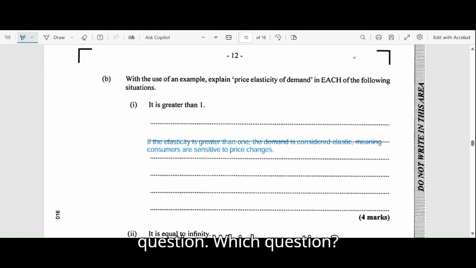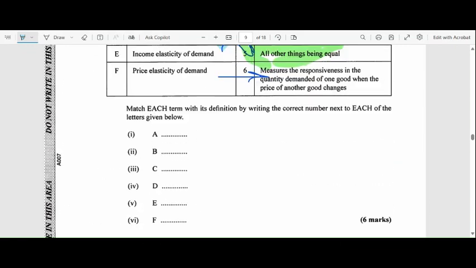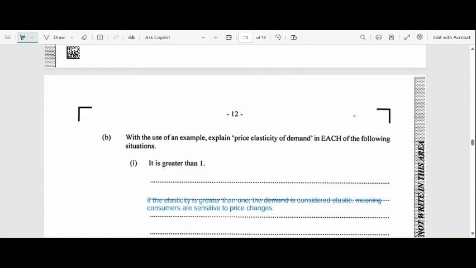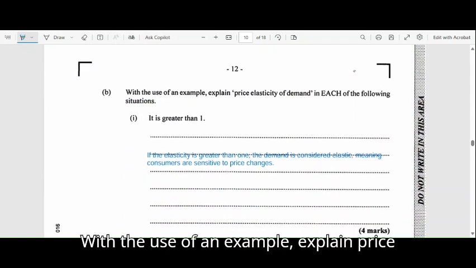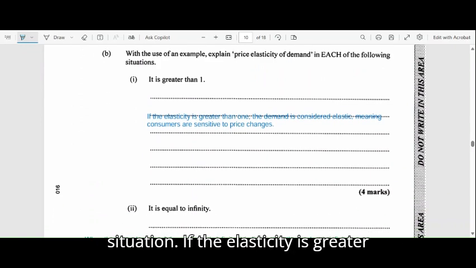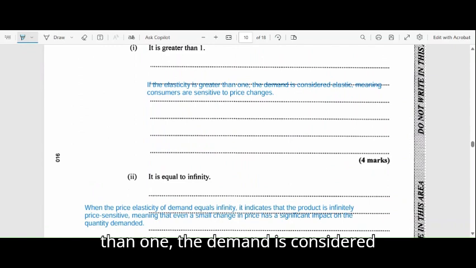So let's move on to the question. This is question 3B. With the use of an example, explain price elasticity of demand in each of the following situations. If the elasticity is greater than 1, the demand is considered elastic, meaning that consumers are sensitive to price changes. That's utilized in one example.